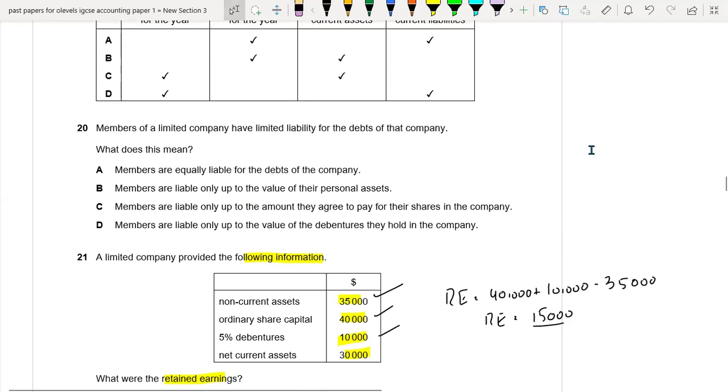Question number 20. Members of a limited company have limited liability for the debts of that company. What does this mean?